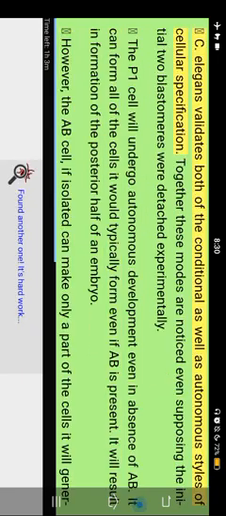Control of blastomere identity. C. elegans validates both the conditional as well as autonomous styles of cellular specification. Together these modes are noticed even if the initial two blastomeres were detached experimentally. The P1